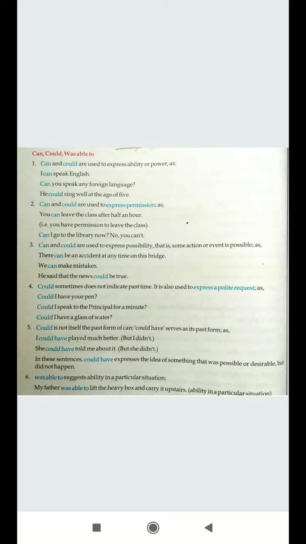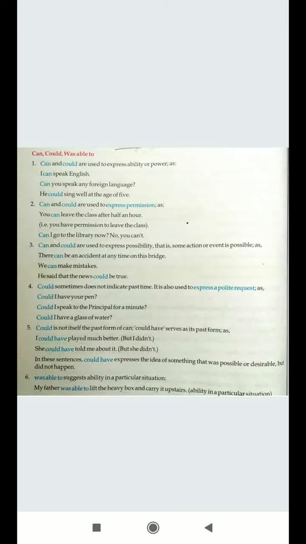May is always used with your seniors, and can is used with your colleagues or with people of a similar level. That is, you have permission to leave the class. Can I go to the library now? So now let's see the third point.